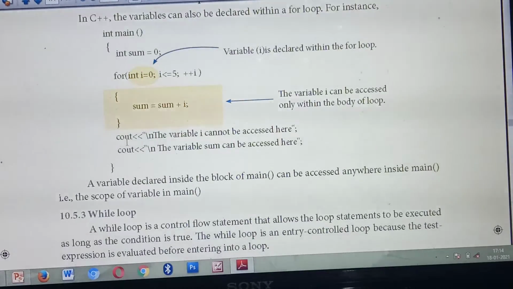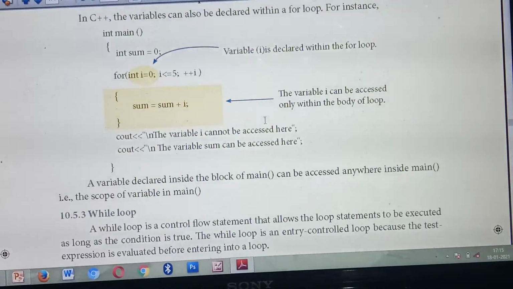Okay, listen. Next, outside this loop, so this is the body of the loop. Next you are giving cout: variable i cannot be accessed here. Next one: variable sum can be accessed here. What does it mean? If you declare the variable with its data type like this, then variable i can be accessed only inside the for loop. Where will the for loop be over? This for loop will be over till this sum, isn't it? Because this is the open brace and close brace. So you are calling the variable i outside the loop. You have declared the variable i inside this for loop, but you are calling it outside. So it is not possible.